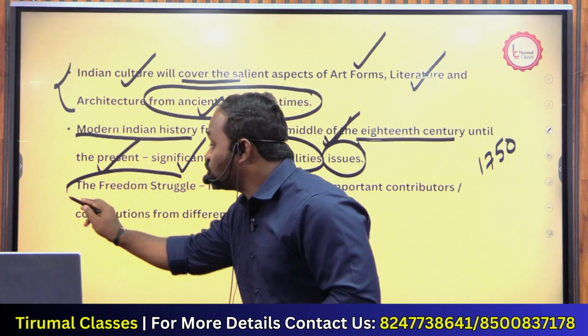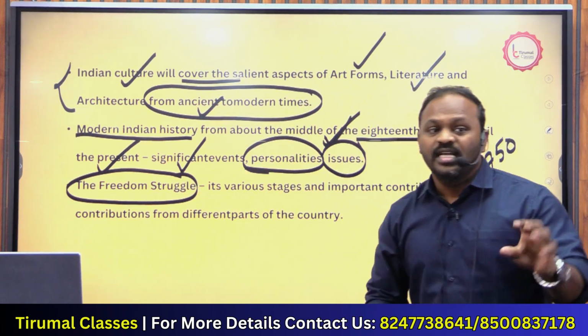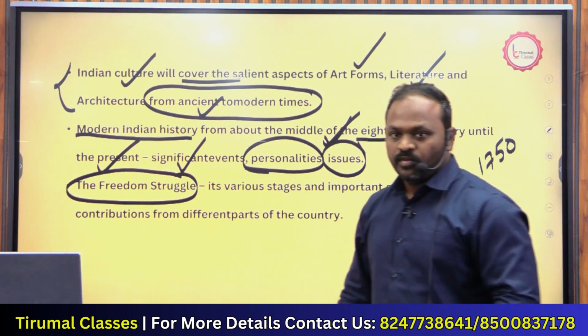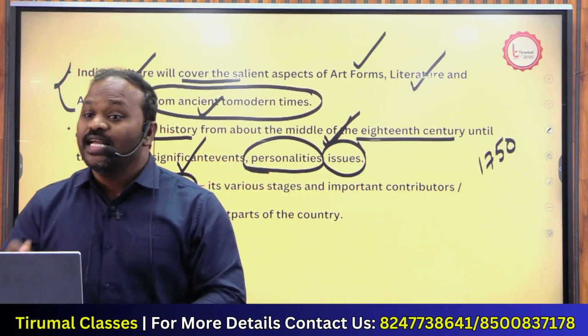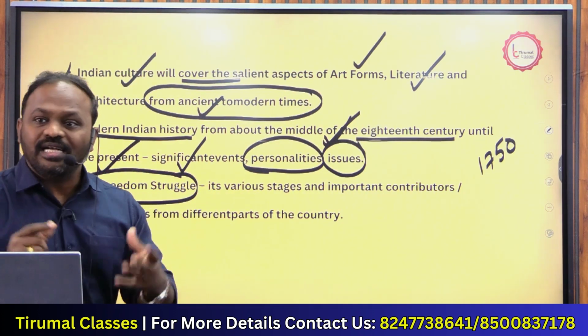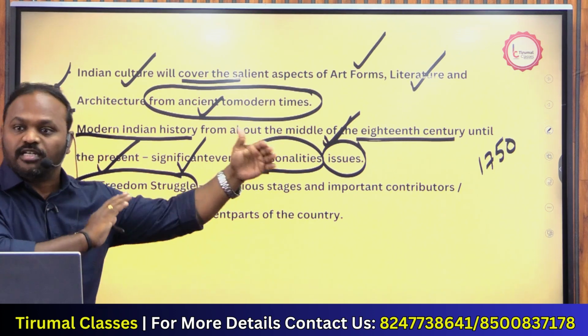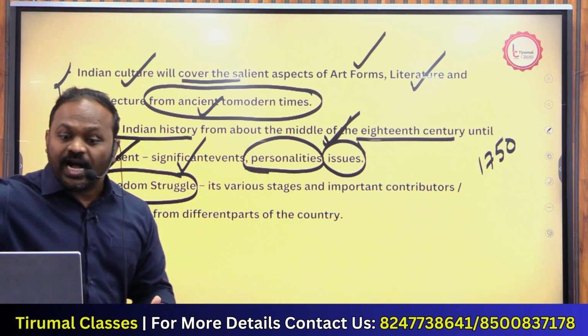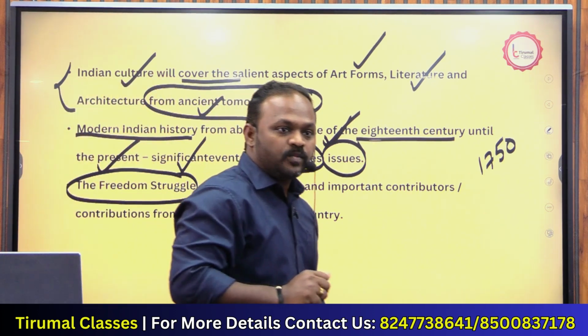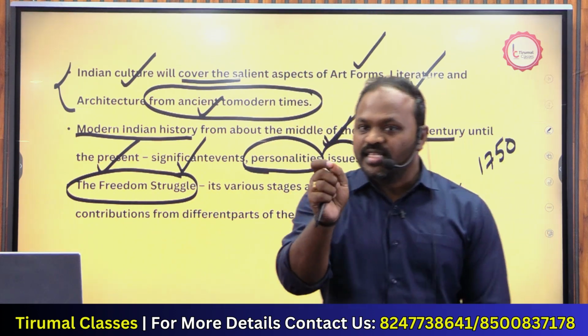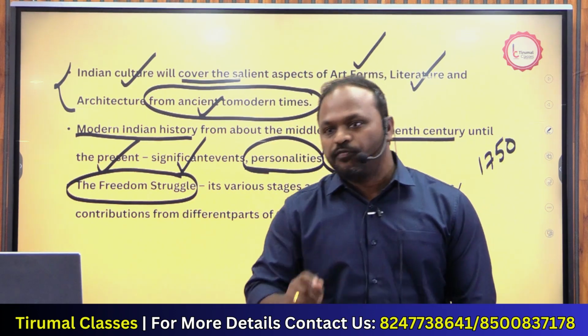Come to freedom struggle, which we call as national movement. Freedom struggle is also known as national movement. I'll tell you, national movement is a part of modern India. Gandhiji came to India from South Africa.